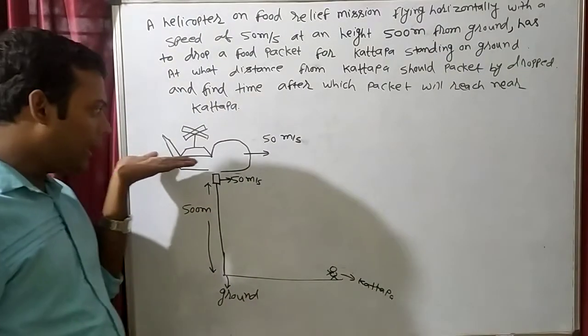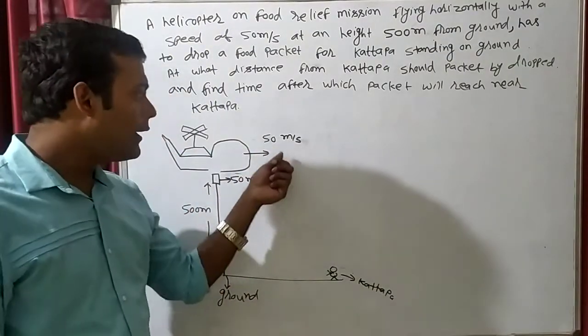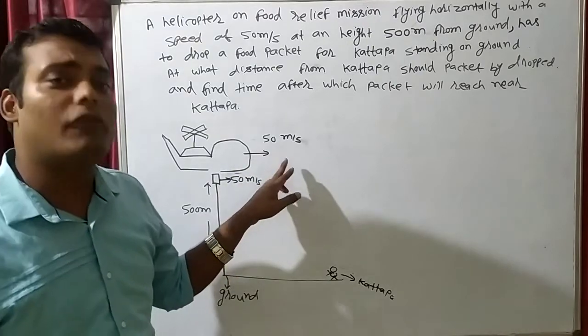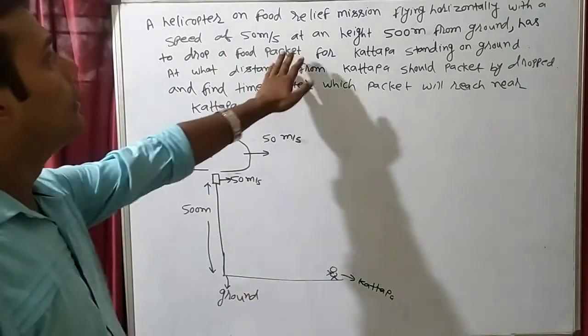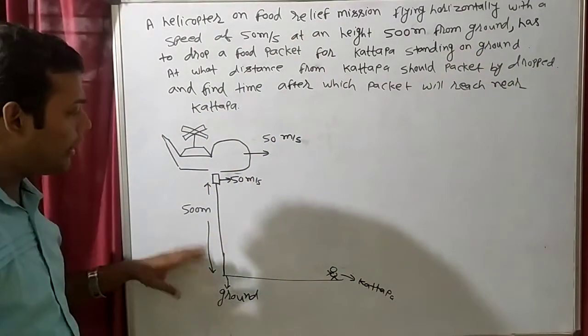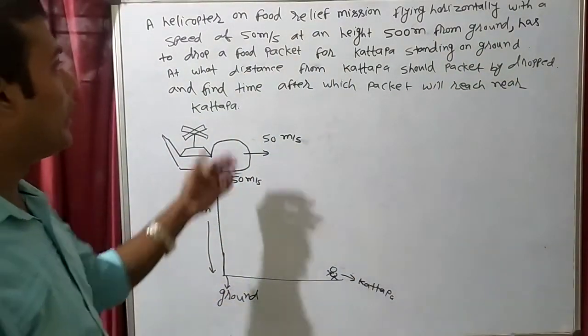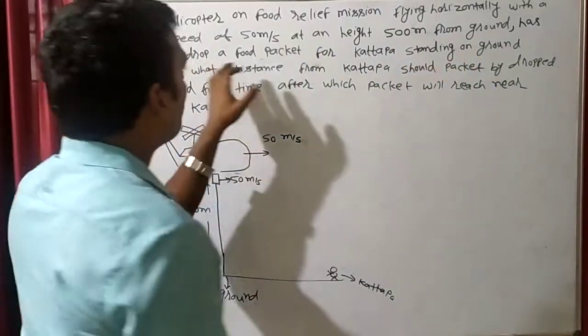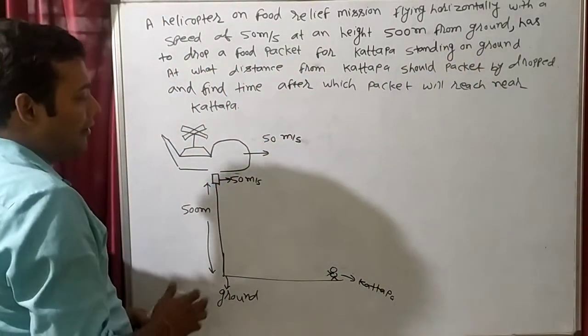So this helicopter is moving with how much speed? 50 meter per second. That means in 1 second it will go 50 meter. At a height of 500 meter from the ground. And this helicopter is at how much height? 500 meter from the ground. It has to drop a food packet for Kachappa.